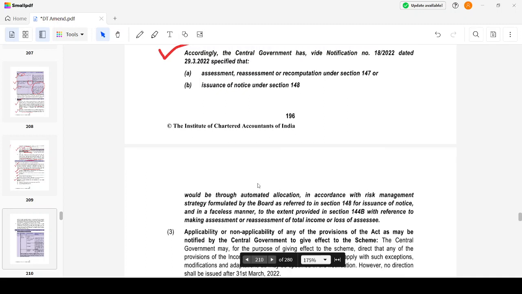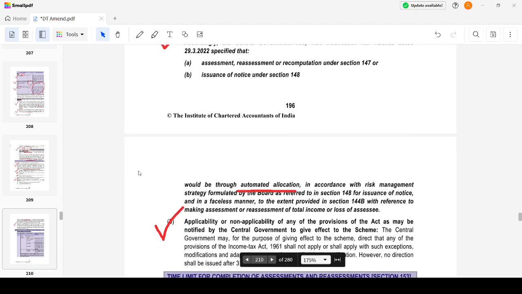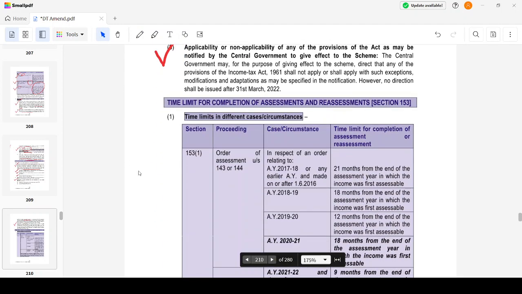The central government specified that assessment, reassessment, recomputation or issuance of notice under Section 148 would be through automated allocation. That will be a randomized method of allocation, in accordance with the risk management strategy formulated by the Board. Applicability or non-applicability of any of the provisions of the Act will be notified by the central government. They may say that this provision will not be applicable, or that it applies subject to some modifications. That will be notified. However, such directions will not be issued beyond 31st March 2022. The time is now over, right?